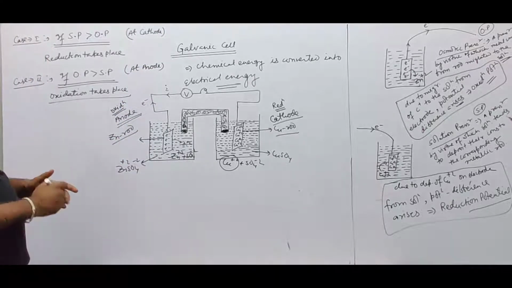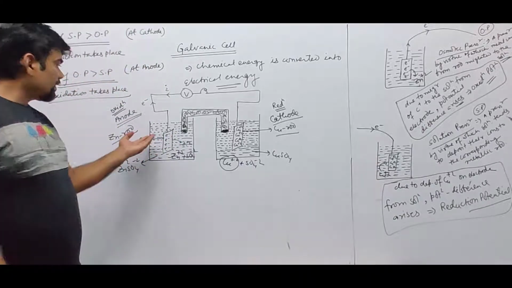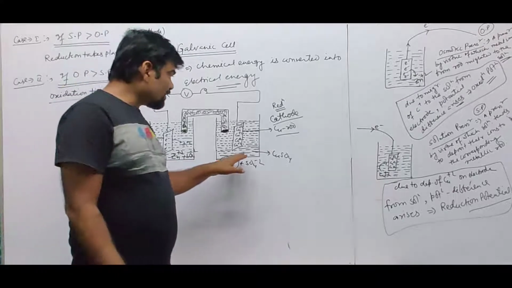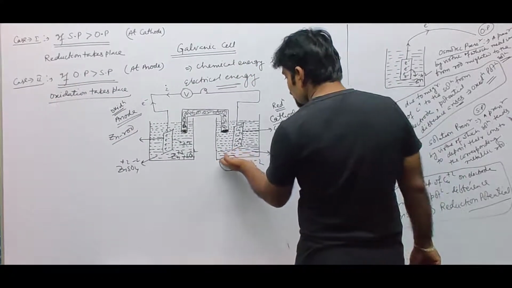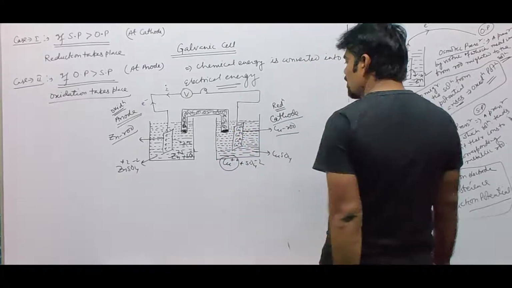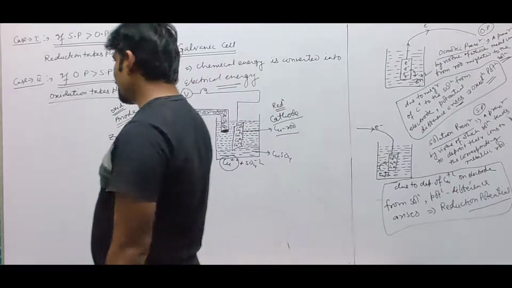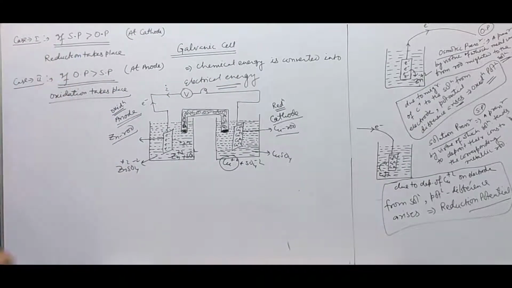So at the anode, osmotic pressure is greater than solution pressure. Therefore, the zinc ion successfully passes to the solution. At the cathode, solution pressure is greater than osmotic pressure. Therefore, the solution successfully passes its ions to the respective electrode and causes reduction. Therefore, on the anode there will be oxidation and at the cathode there will be reduction.